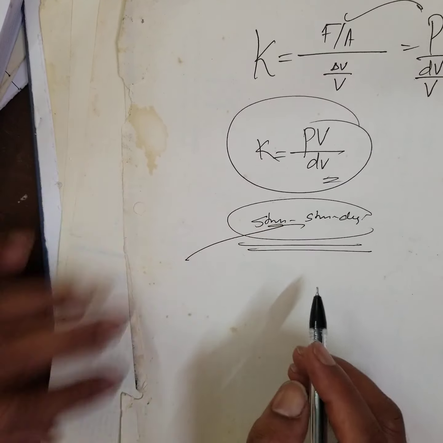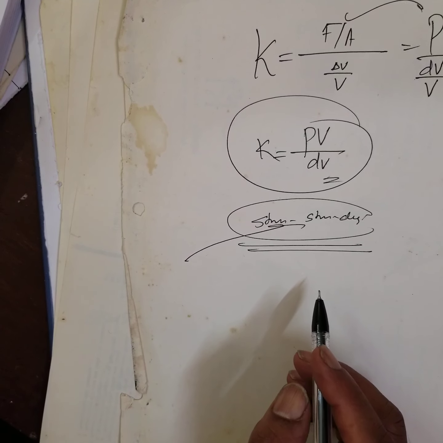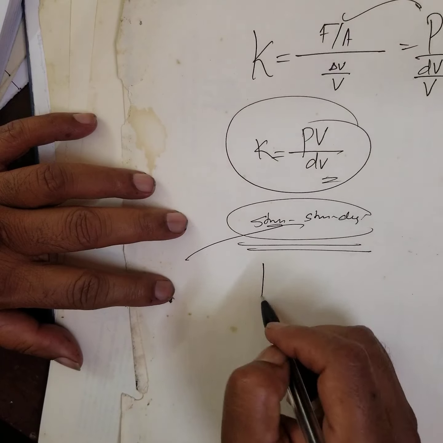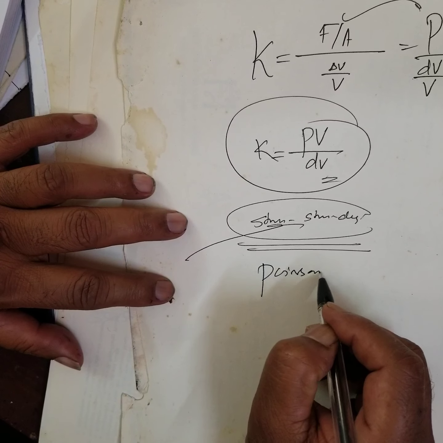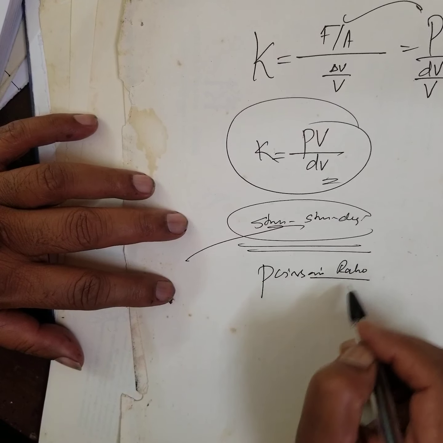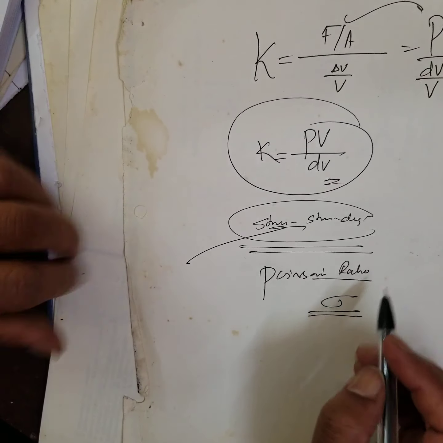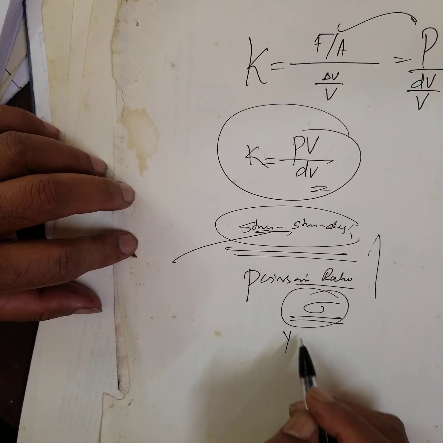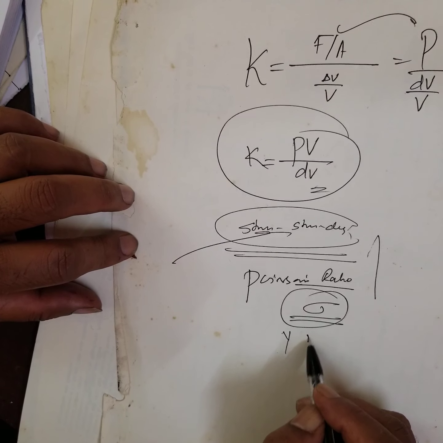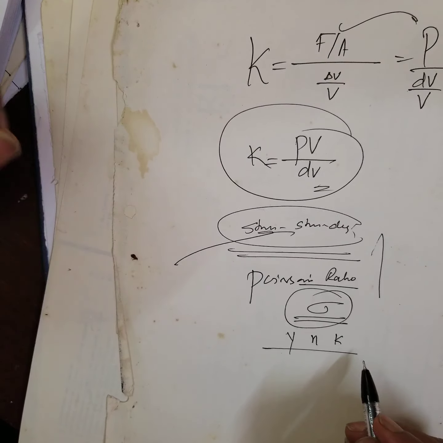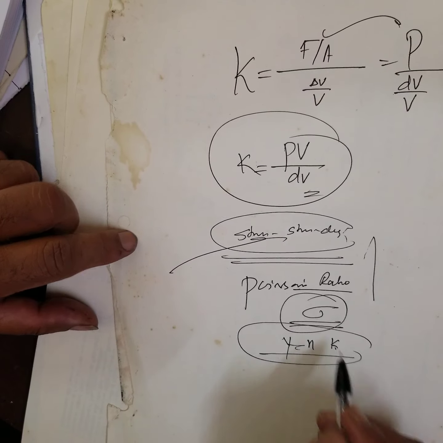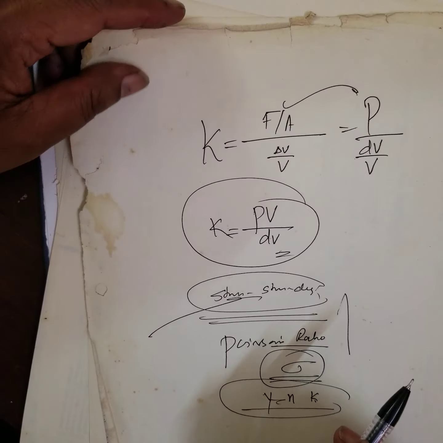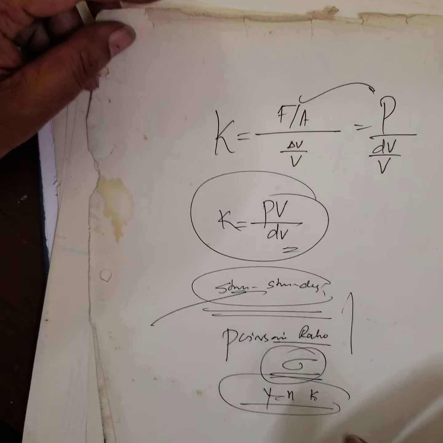A lot of questions will be asked, and not only that, I will also be telling you Poisson's ratio. And the relation between Young's modulus, rigidity modulus, and bulk modulus is also very, very important. That we'll do in the next class. Go through that, read all the questions and come. Thank you.